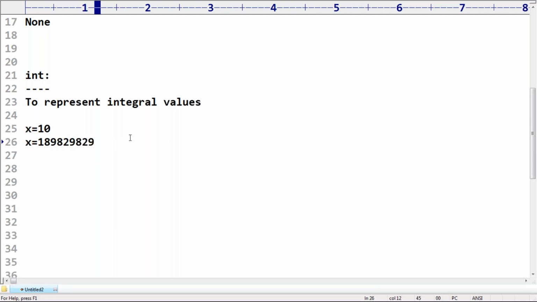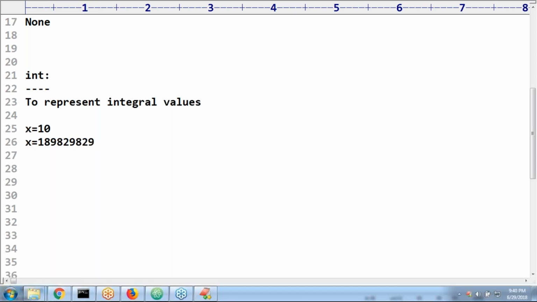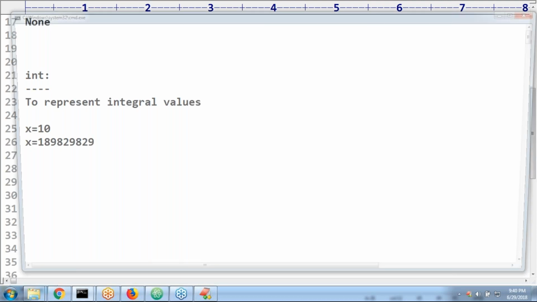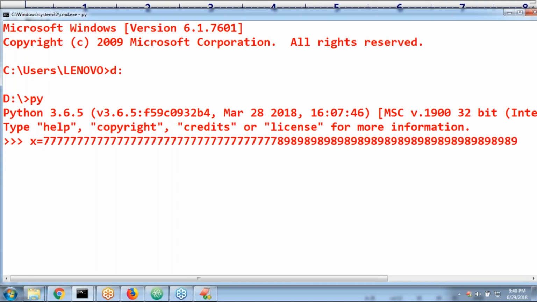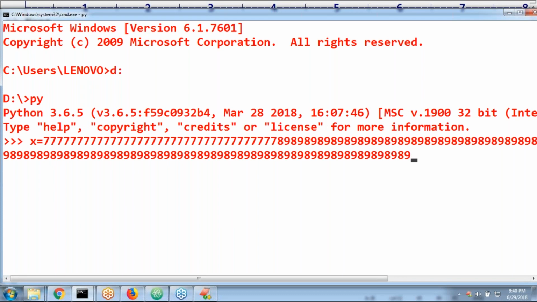Sir, how long can integral values be? Here you can take any number of digits, any length, even a bigger number. I showed this already in the last session. If you consider x = 7777 8 9 and so on, it is perfectly valid.